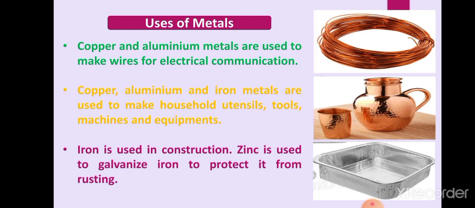Zinc is used to galvanize iron to protect it from rusting. In your previous class also you have studied about it, and galvanized iron is used to make water pipes, water tanks, barbed wires, and many things.